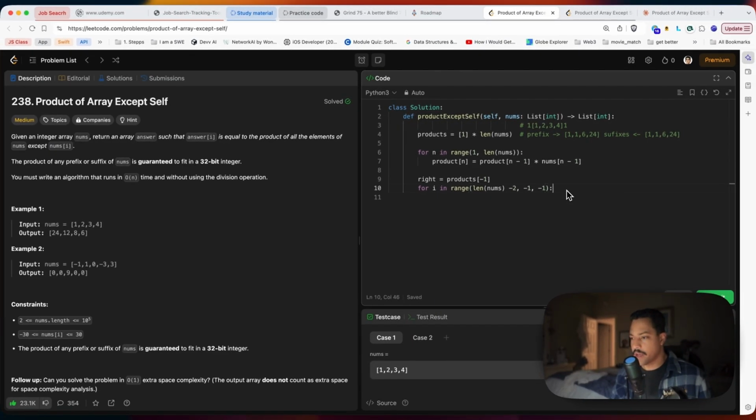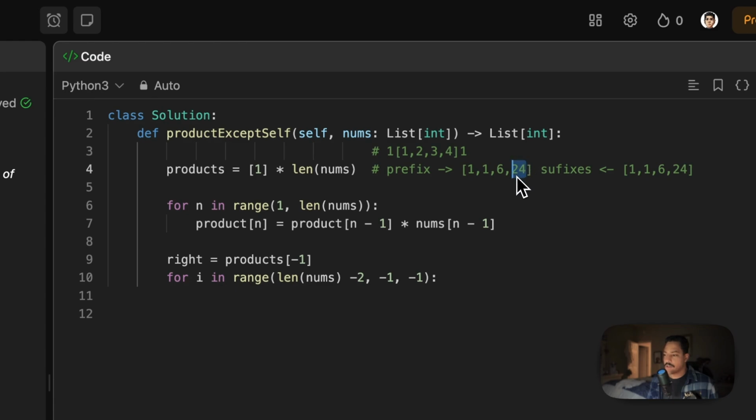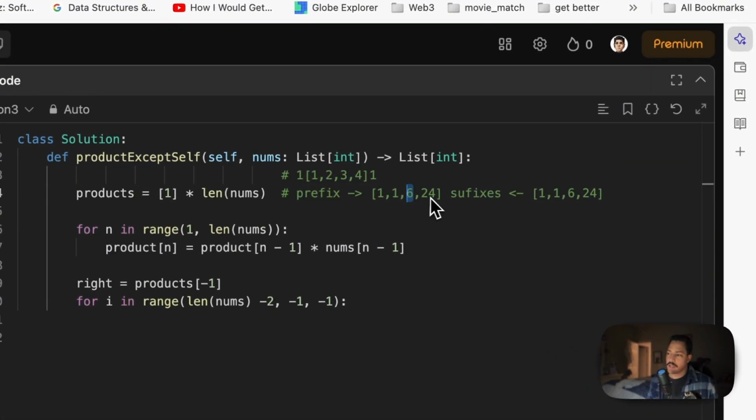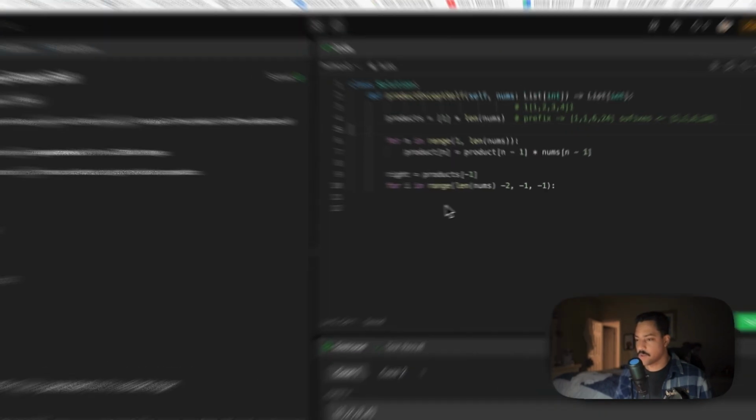So what we're going to do here now, well, remember we have the right pointer here, and it's sitting at the last right here. So what is that going to do? Well, that is going to give me the products to the right of the number. Because once the loop goes this way, that's going to stay that way. And then we update, and the loop will go here, and the right pointer will go here, then the loop will go here, and the right pointer will go here. So the right pointer will always stay one behind, giving me the right values, which is what we need, the suffixes.